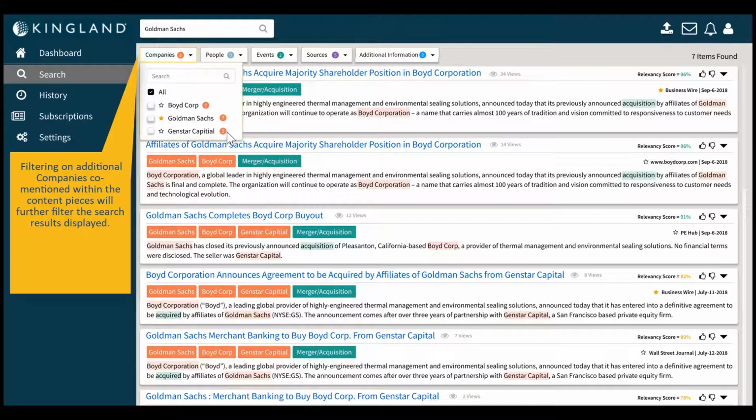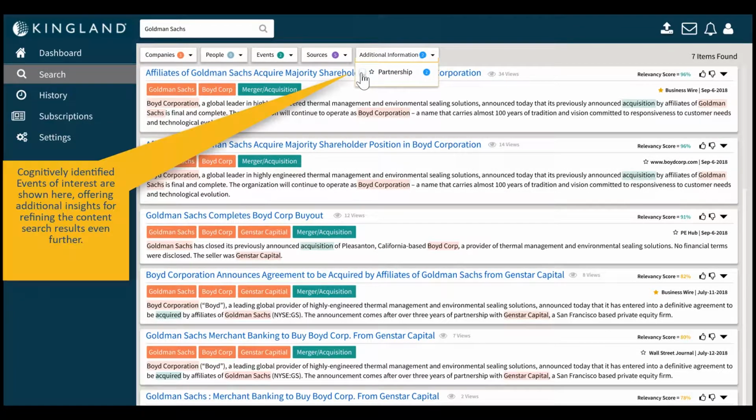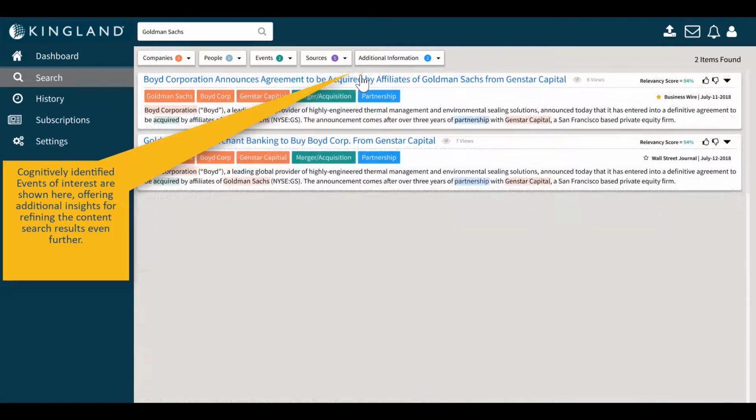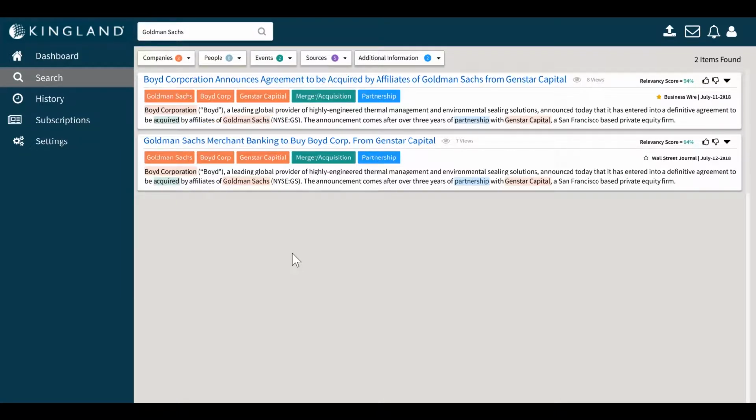In this example, we're showing filtering down on a particular company that has been mentioned within this search result. You can also see the ability to filter down on additional information, such as a partnership that potentially was mentioned in one of these documents. Once we filter on that, we can see an even more fine-tuned search result for this particular corporate action.